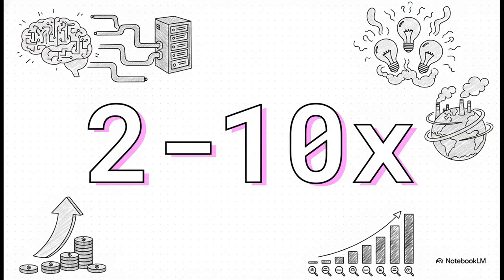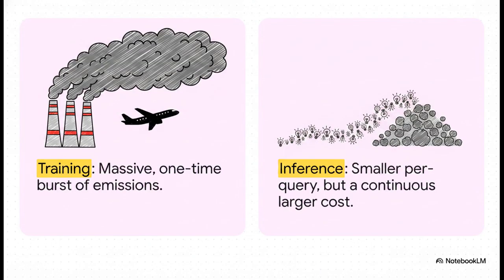Just consider this staggering number. A single AI query consumes 2 to 10 times more energy than a standard Google search. 2 to 10 times! Now multiply that by billions of daily queries across the globe, and the energy totals become absolutely monumental. To really understand this footprint, we've got to separate it into 2 distinct buckets. First is training. This is a massive one-time burst of emissions, literally comparable to flying hundreds of airplanes just to build the model in the first place. Then there's inference. While it's a smaller cost per query, it's a continuous, cumulatively larger drain. Why? Because it represents millions of users relying on the AI every single day, asking it questions over and over.